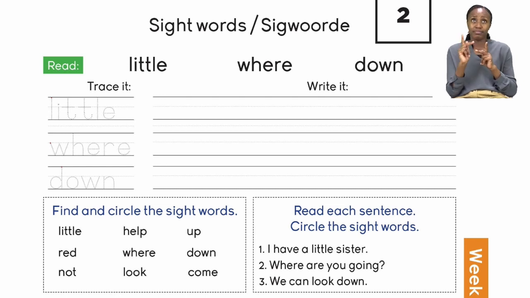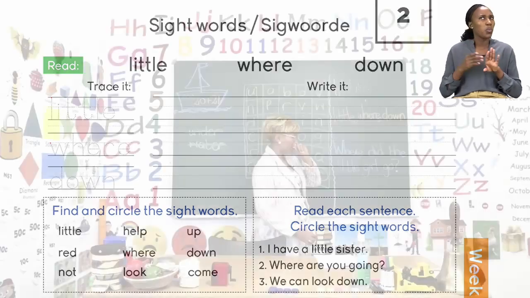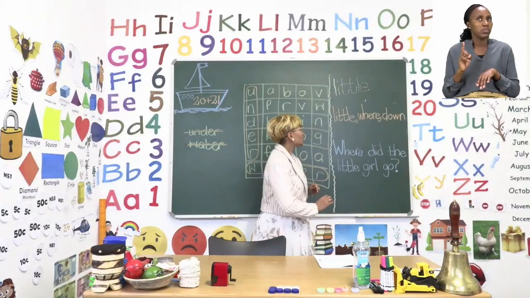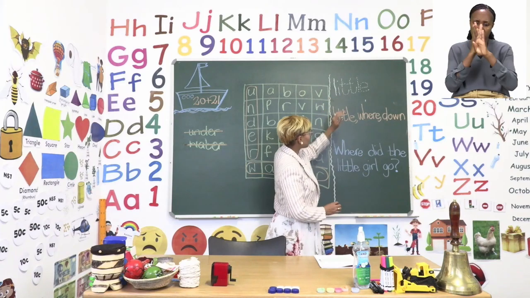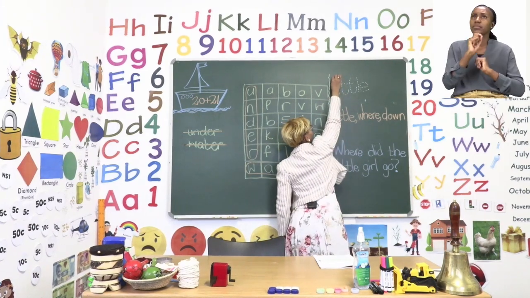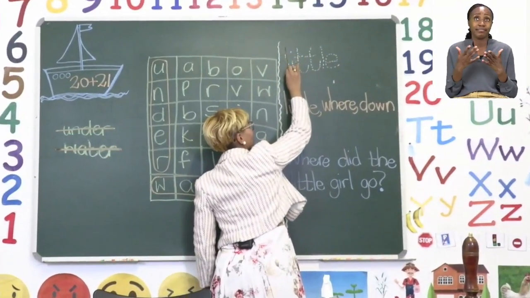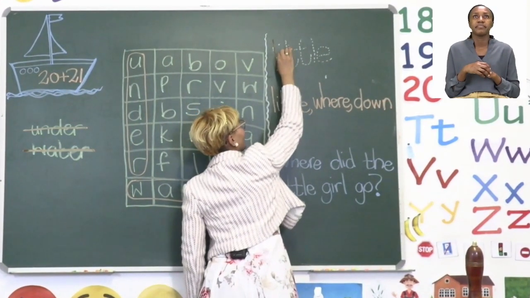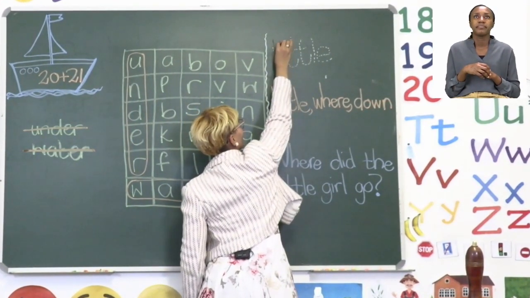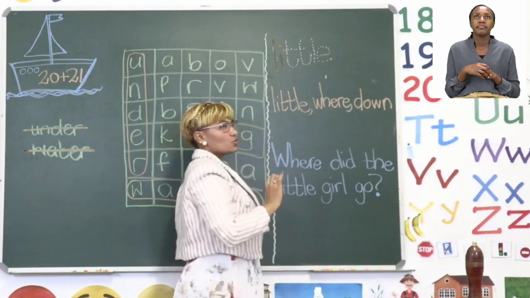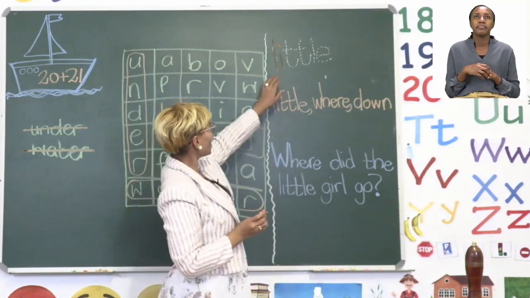Okay. Now let's quickly trace the first word. Remember boys and girls, when we trace, you need to make sure that you write the word on the dotted lines. So here you will start on top and bring it down, and then you do your E also down. Remember to dot your E on top.